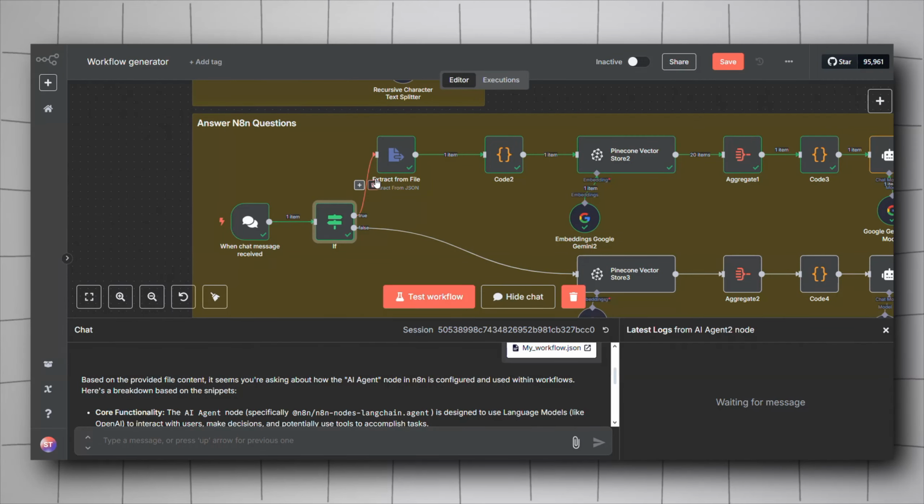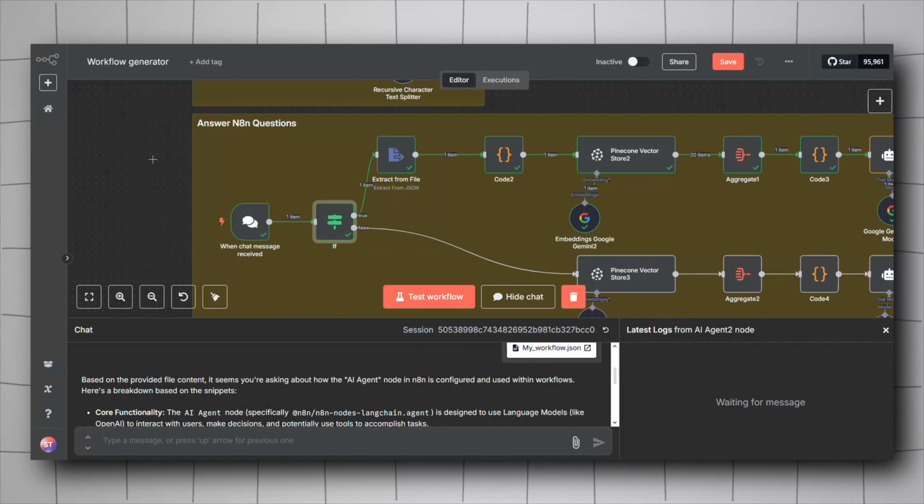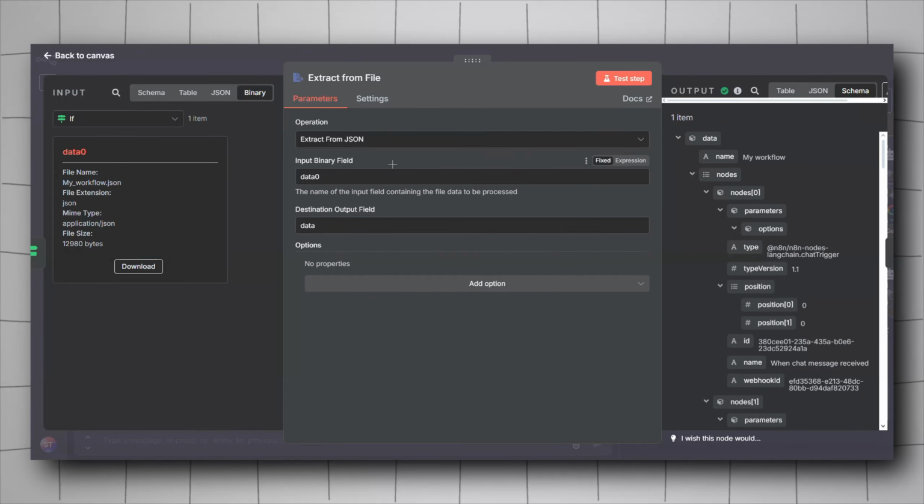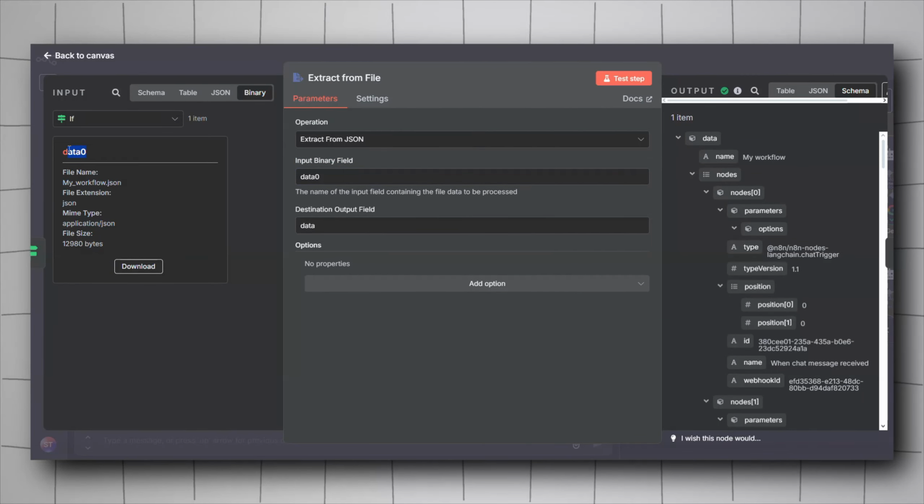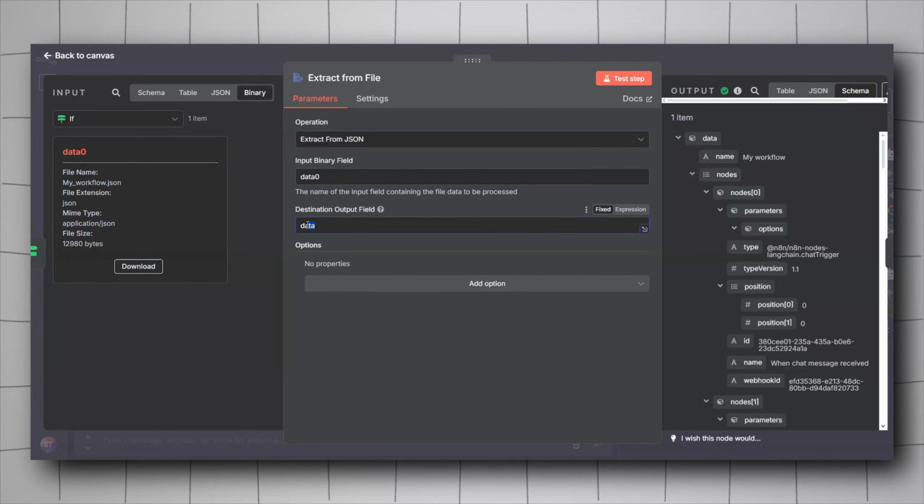If the file exists, we will need to take that JSON file and extract the content from it. So select the extract from file node, go inside of it. Keep this input binary field to data 0, which will be the name like this. Just put it here, and then the destination output field, put it to data.